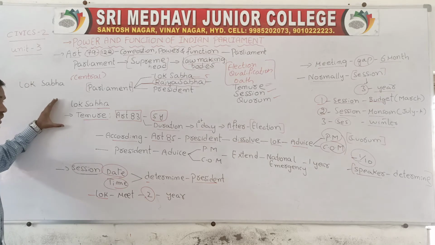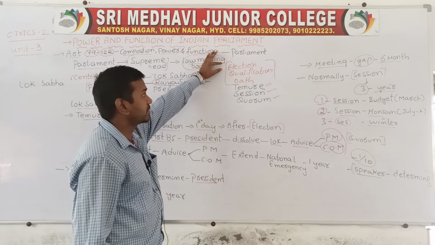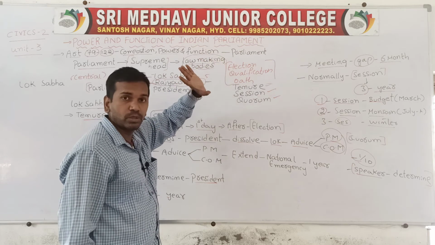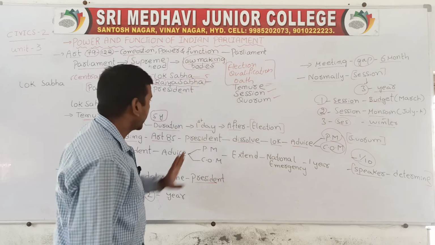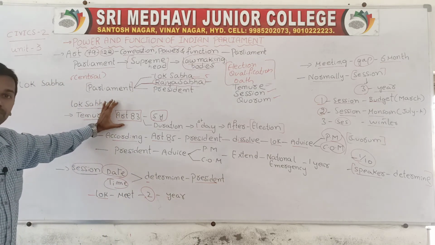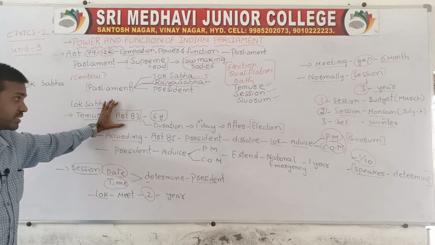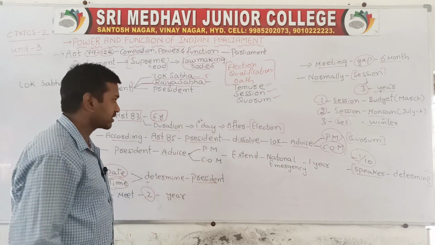We have discussed the ending point of Lok Sabha. In the earlier classes we discussed elections, qualifications and oath. In these classes mainly we are discussing tenure, session and quorum. In tenure we have discussed that according to Article 83, the term of the members of Lok Sabha is 5 years, and the duration starts after the first day of the general elections.